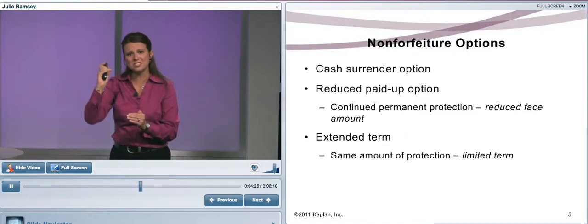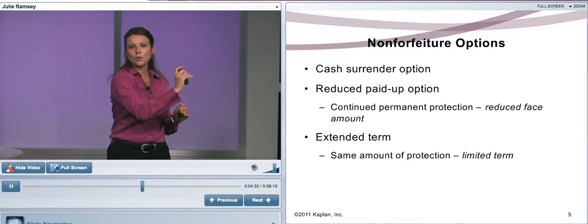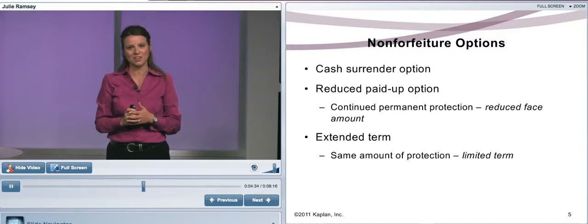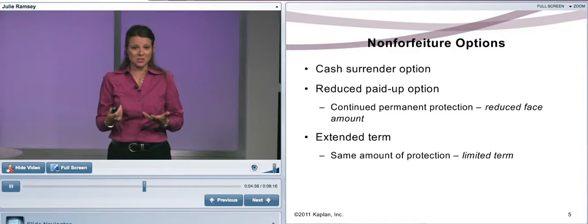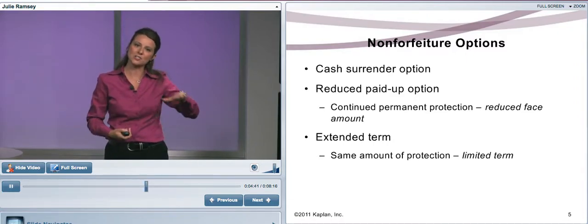So let's reduce the death benefit, and then you have that same coverage all the way out until age 100. So you have the same policy that you had, but because you can't pay, let's reduce the face and pay it out to age 100.